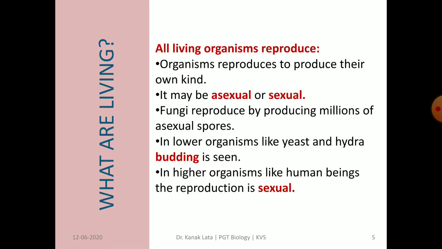Next characteristic feature of living organism is that all living organisms reproduce to produce their own kind. Reproduction may be asexual or sexual. In case of fungi, reproduction is by producing millions of asexual spores, whereas in yeast and hydra, budding is seen. But in higher group of organisms like human being, reproduction is by sexual means.